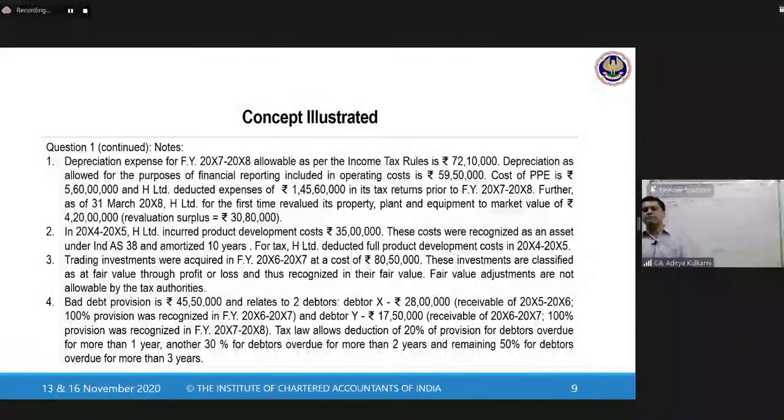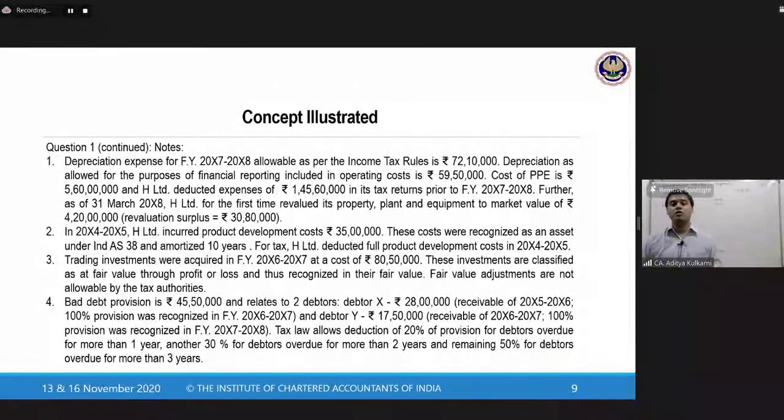Next, trading investments were acquired in 6-7 at a cost of 80,50,000. These investments are classified as at fair value through P&L. So we all know what an investment is. It is a financial asset, a contractual right to receive cash or another financial asset. So this is a trading investment.